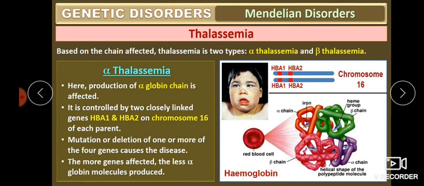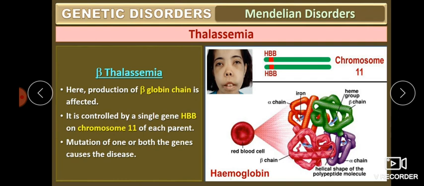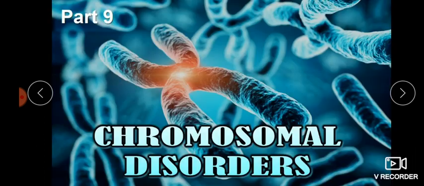We already discussed what linked genes and unlinked genes are. Alpha thalassemia genes are present on the 16th chromosome. But beta thalassemia is controlled by a single gene, HBB, a single gene on a single chromosome, present on chromosome number 11 in each parent. Mutation of one or both genes reduces the production of beta globulin, so obviously RBCs reduce and we become anemic.